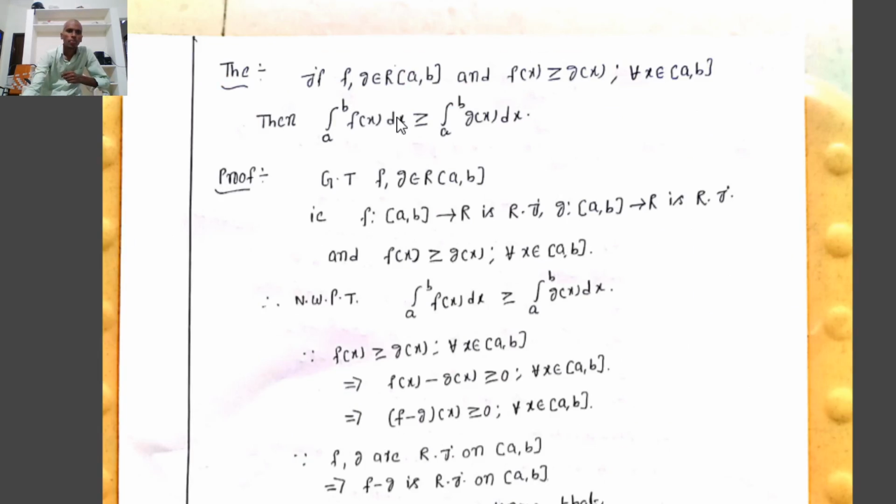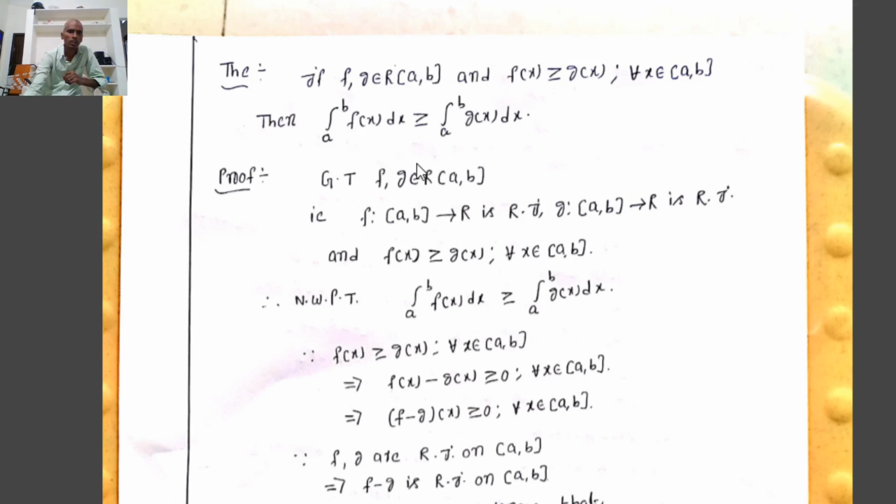If f, g belong to R[a, b], that is, f and g are Riemann integrable on the closed interval [a, b], and f(x) ≥ g(x) for all x in [a, b], then the integral from a to b of f(x) dx is greater than or equal to the integral from a to b of g(x) dx.